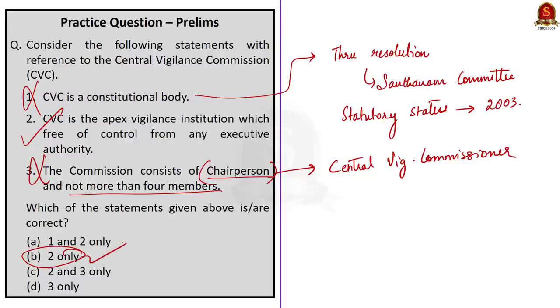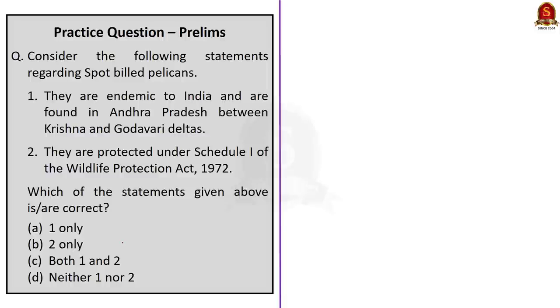Now let us take up this third question. It is based on spot-billed pelicans discussion. The question asks, consider the following statements regarding spot-billed pelicans. First statement, they are endemic to India and are found in Andhra Pradesh between Krishna and Godavari deltas. This statement is incorrect because they are not endemic to India. We saw during discussion that they are also found in Sri Lanka, some parts of southeastern India and Cambodia. Now statement 2, they are protected under Schedule 1 of the Wildlife Protection Act of 1972. This statement is also incorrect because they are protected under Schedule 4 of WPA. And here the question asks for the correct statements. Since both the statements are incorrect, the correct answer to this question is option D, neither 1 nor 2.